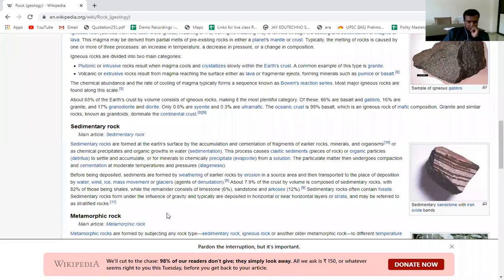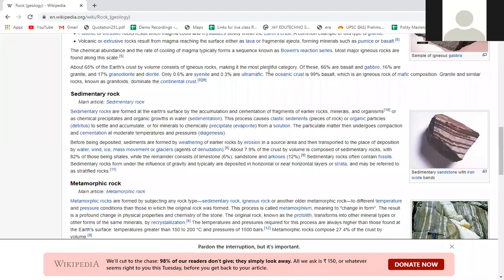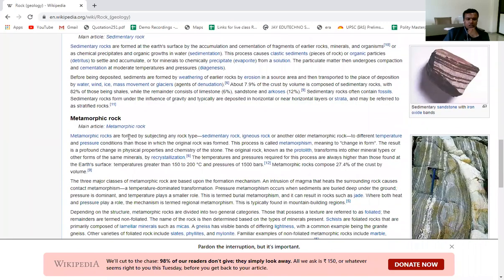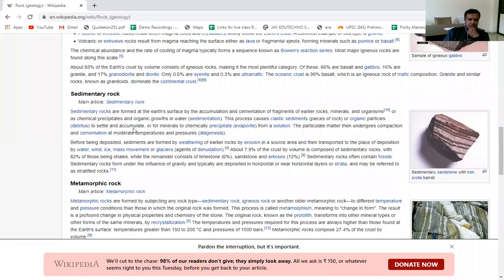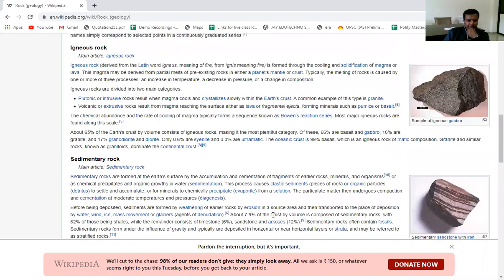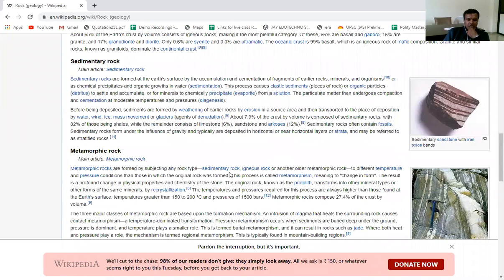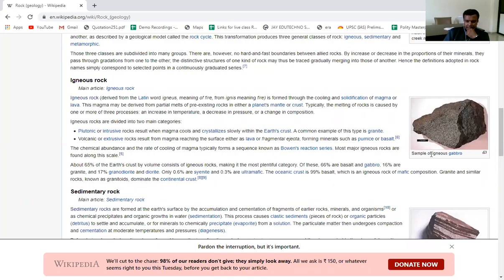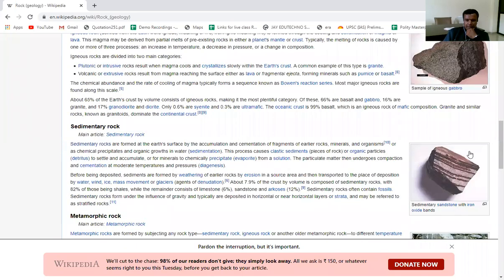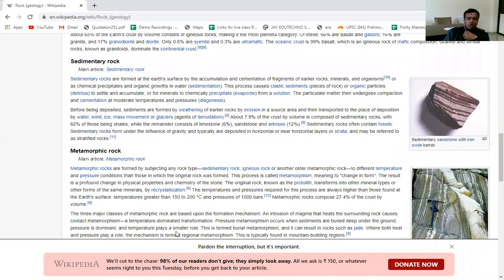Okay. Now going to the next, metamorphic rocks. Metamorphic rocks are formed when any type of rock, sedimentary or igneous rocks or another older metamorphic rock, is subjected to different temperatures. Suppose these igneous rocks or sedimentary rocks undergo change due to temperature or pressure, then these are called metamorphic rocks.